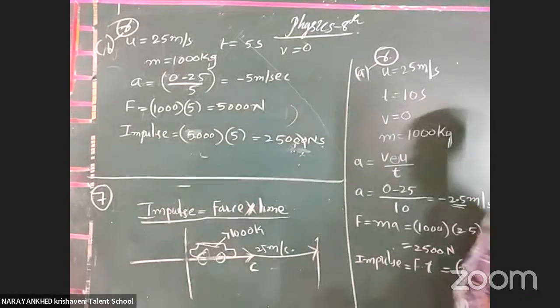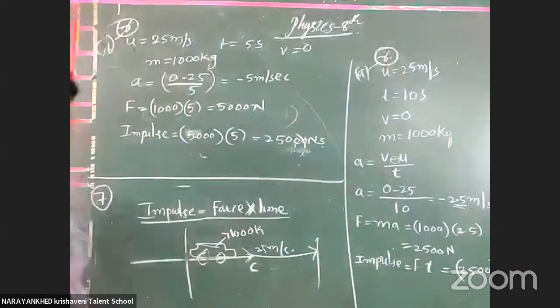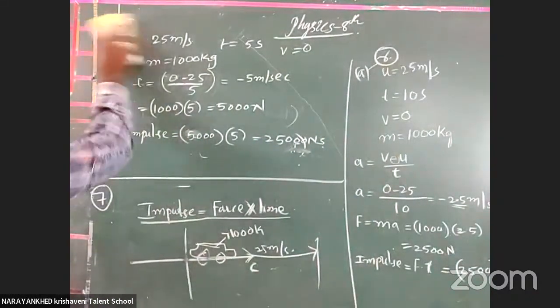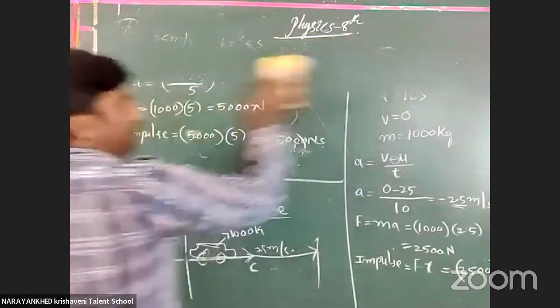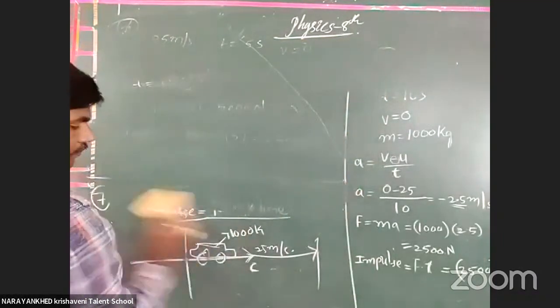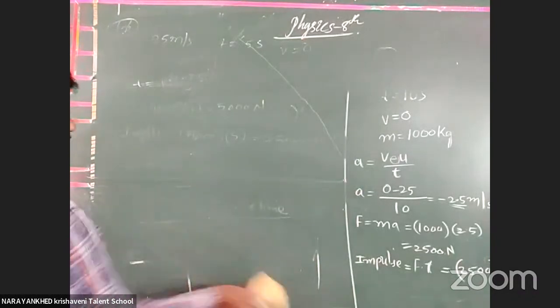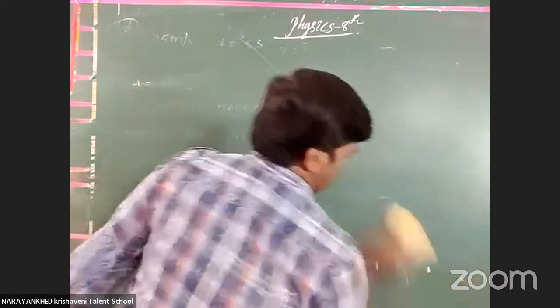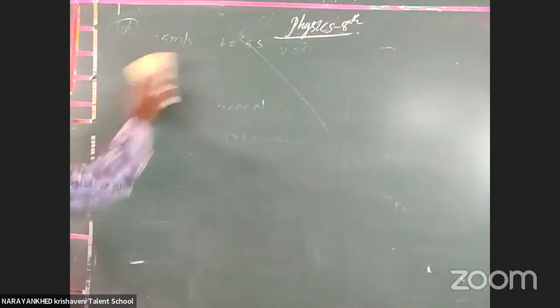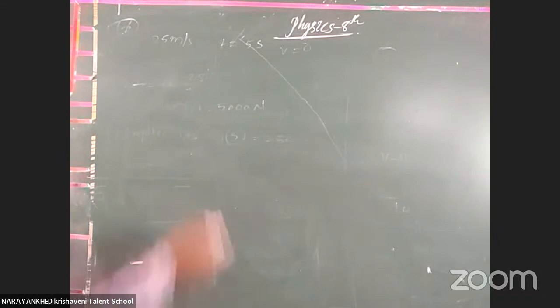One more important problem here: the conversion of the units of a force from one unit system to another unit system. What is given here?